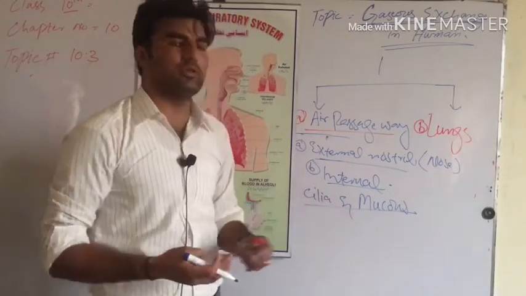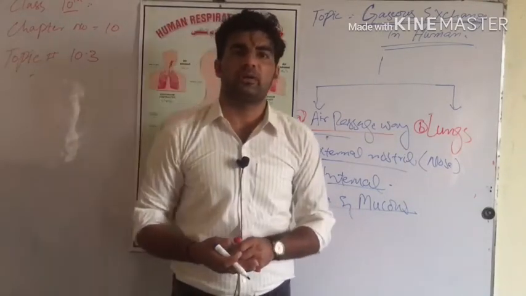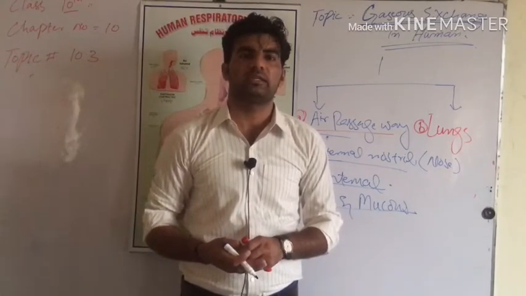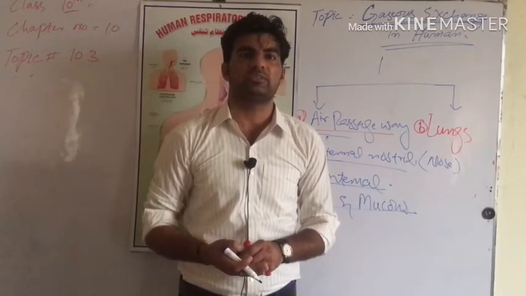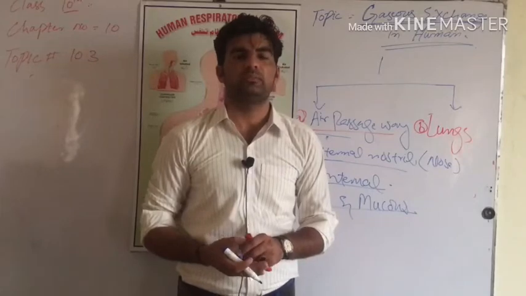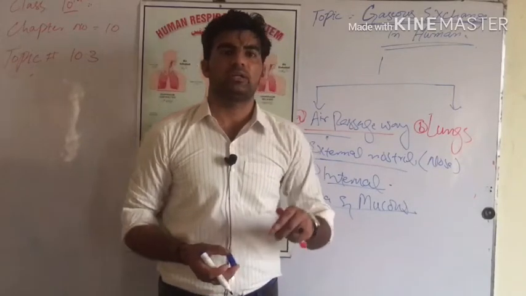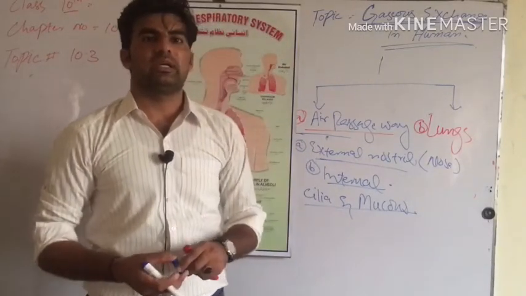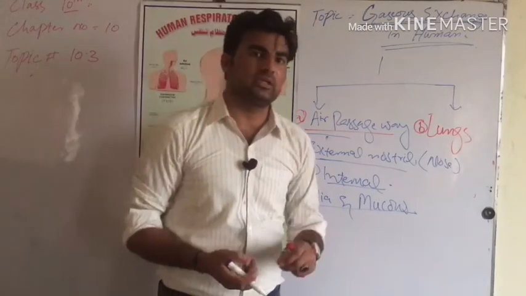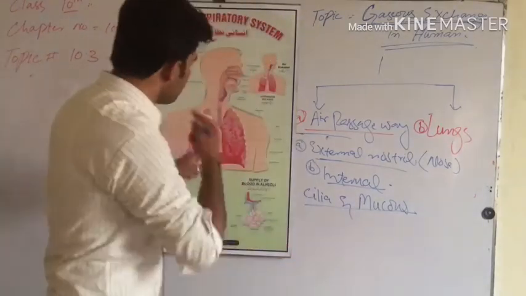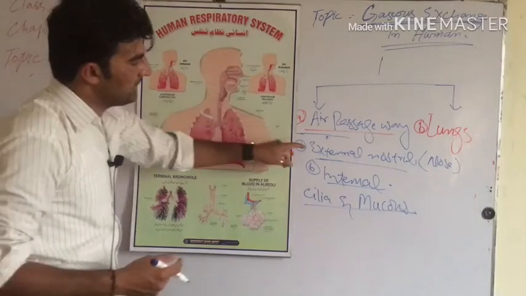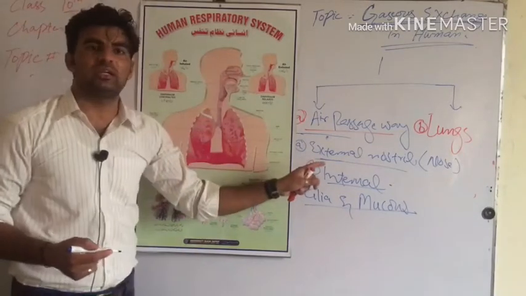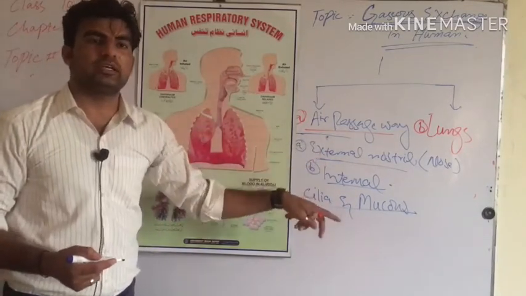So cilia and mucus have an important role in controlling disease of the respiratory system, and they also stop germs and dust and moderate the air which we inhale from the outer environment into the lungs.